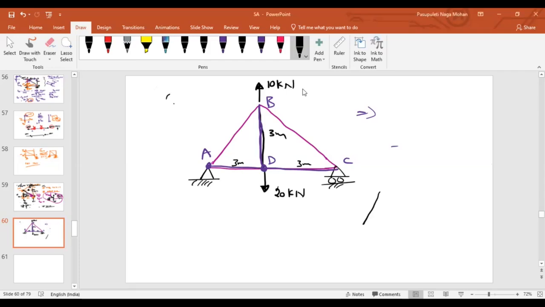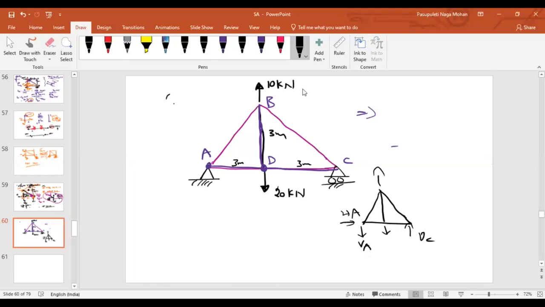Always, two things you guys should be clear about. First, whether you are looking at the entire structure. Second, whether you are looking at a particular joint or section. While talking about support reactions, first you have to look at the entire structure. Entire structure means like this. Now I have to see the reactions here, VA, HA, and then VC. If you are talking about support reactions, look at the entire structure.